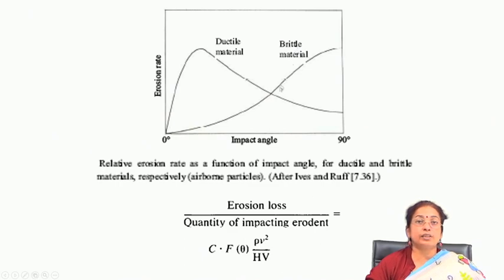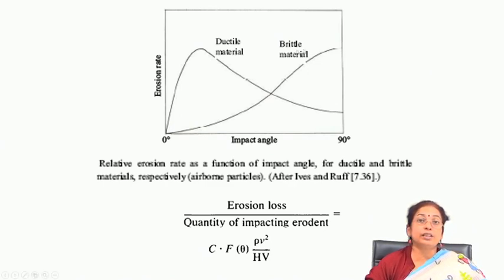So, you will find that when the angle of impingement is 90 degrees, this brittle material breaks down because of its brittleness and hardness, and the amount of force applied on the surface also plays a very important role. This particular mechanism is also a kind of mechanical breakdown, when the applied load exceeds the strength of the material.